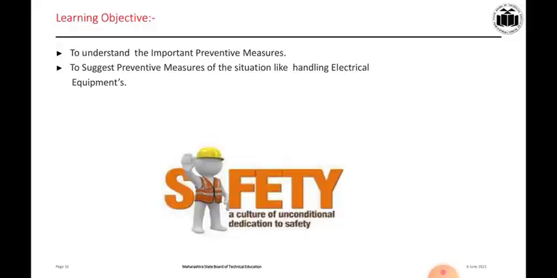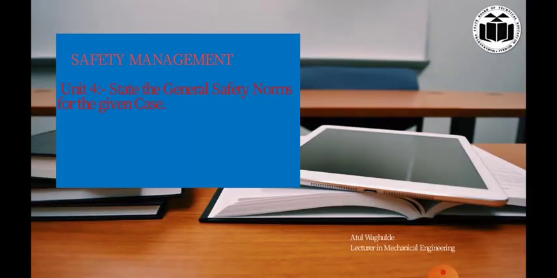In the previous lecture, we studied what safety is, the importance of safety, and the industrial safety measures.